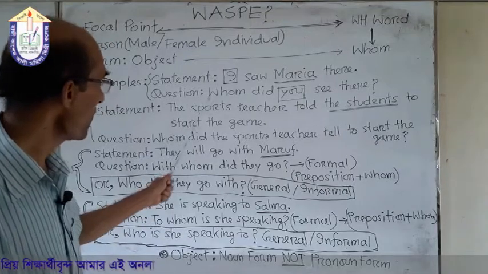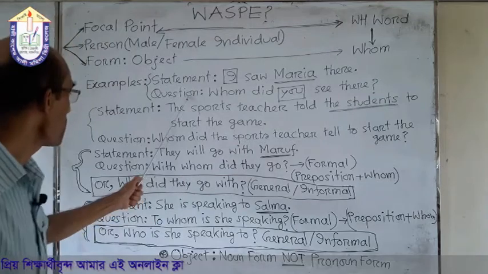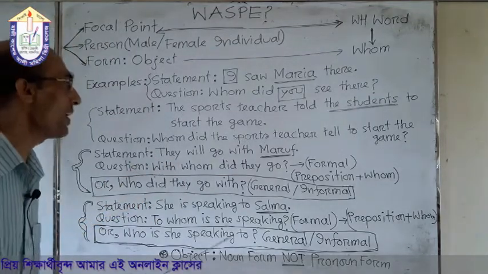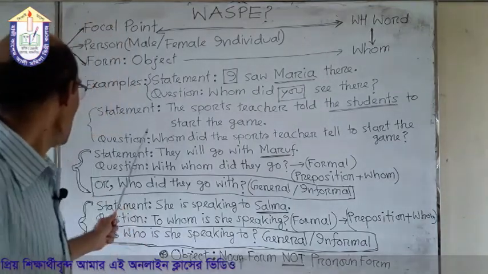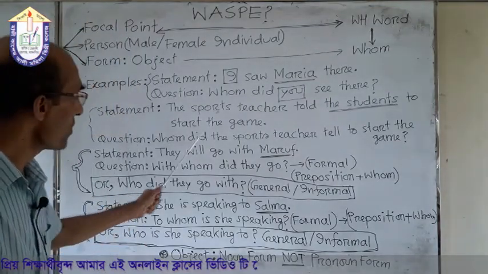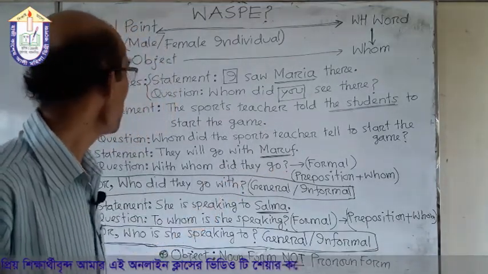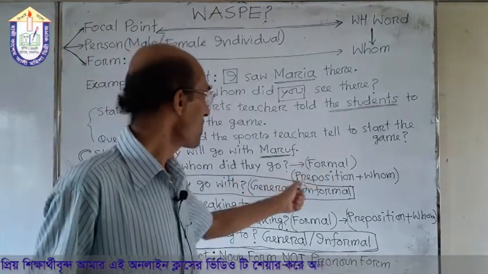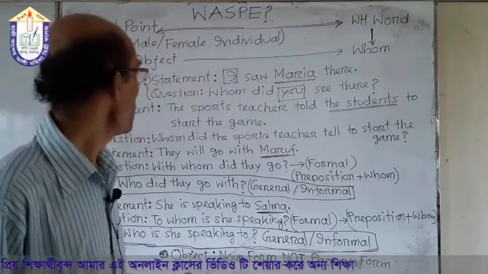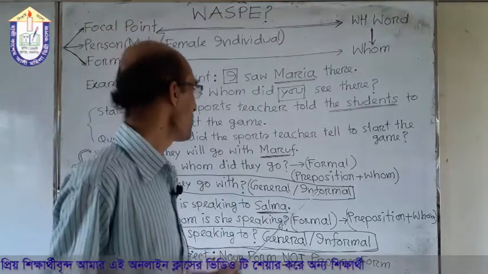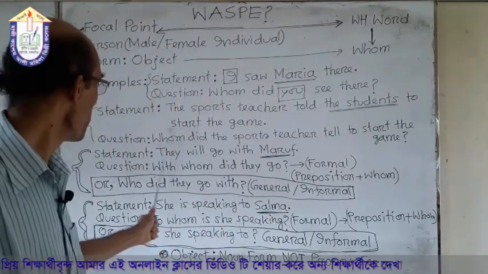So what is the total thing? Whom did you see there? This is the answer, as a question from the statement I saw Maria there. And second example. Here the statement is, the sports teacher told the students to start the game, and here the object of the sentence or verb is the students, and we told you earlier that if we focus on the object we use whom. So we have used here whom.